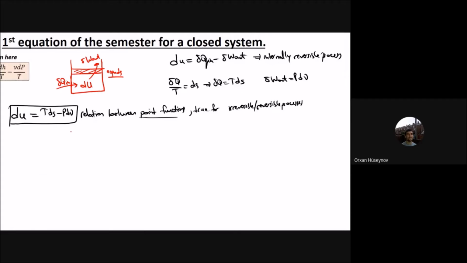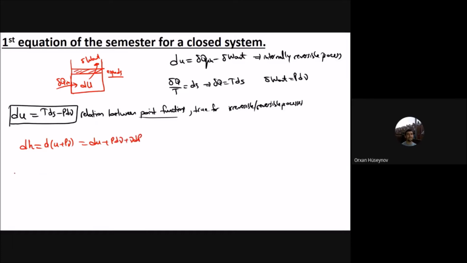And the second relationship that I'm going to use is that now I will convert these quantities into enthalpy relationships. And if you remember, enthalpy is dh equals du plus d(P nu). And instead of that one, you can write du plus P d nu plus nu dP.